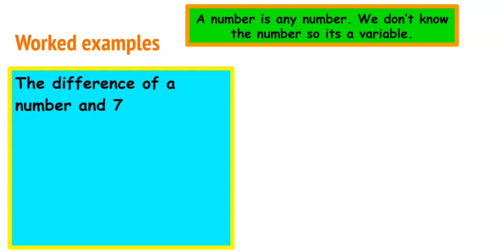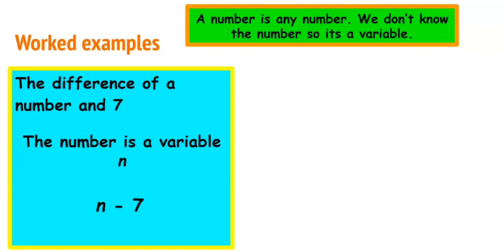The difference of a number and 7. So we're going to make our number be the variable n. Difference means that we're going to subtract. So we're finding the difference of a number and 7. So we're going to write our number first. So we have to write n first. So this becomes n minus 7.